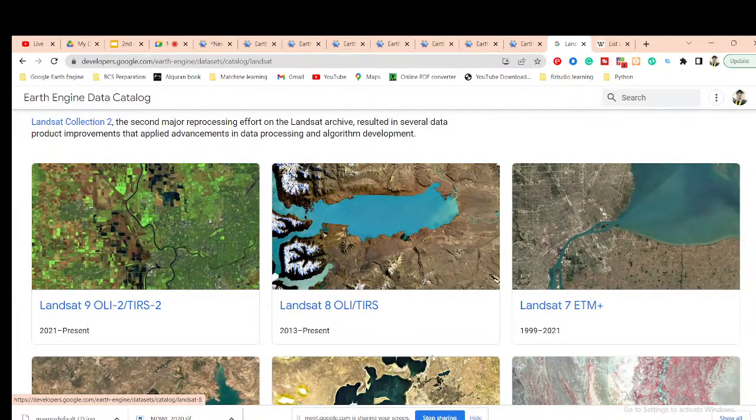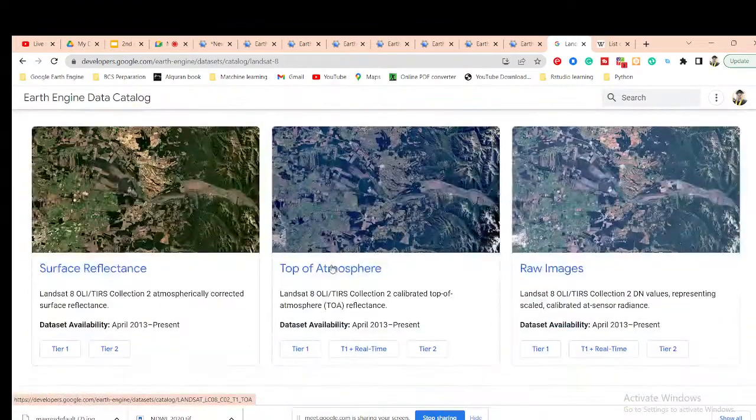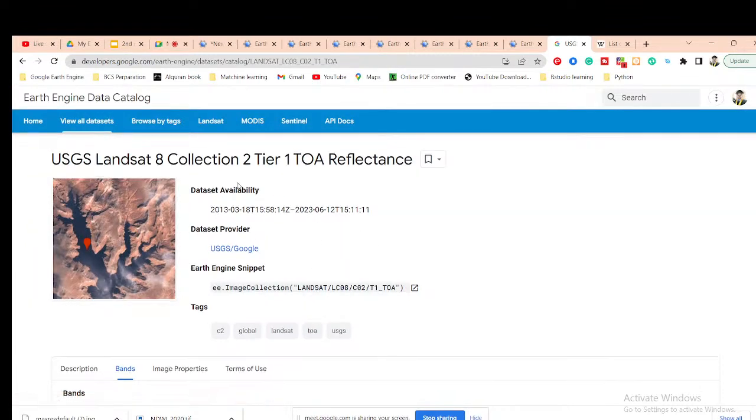So today I will show you how to easily create a time series chart with Landsat 8. Suppose you want to use Landsat 8 for making an NDVI map and now you want to calculate the time series chart. So what can we do? Mainly, for creating indices, top of atmosphere imagery is better for creating the different types of indices. So I simply click here and we can get all the information.